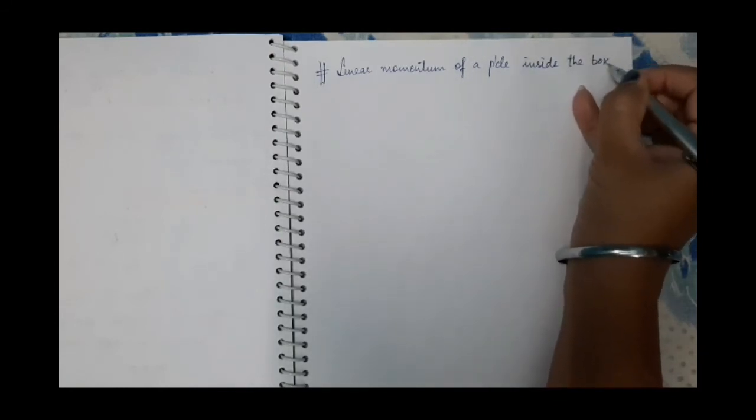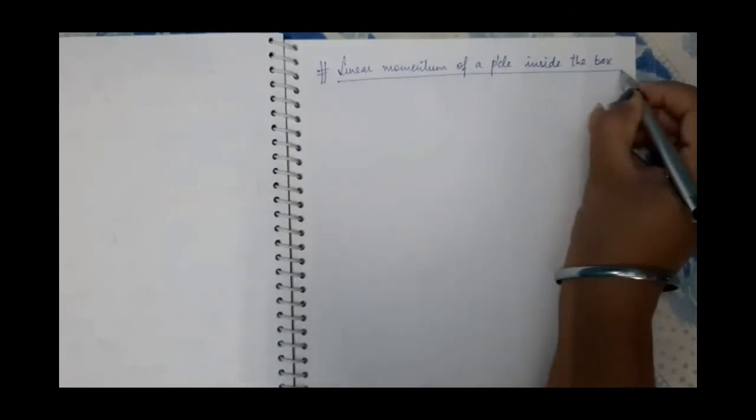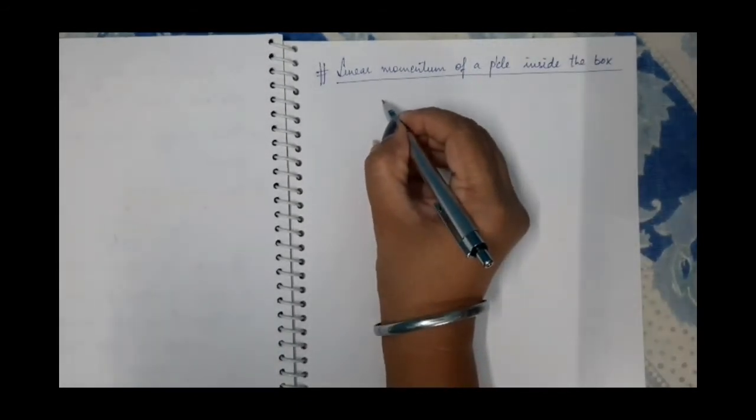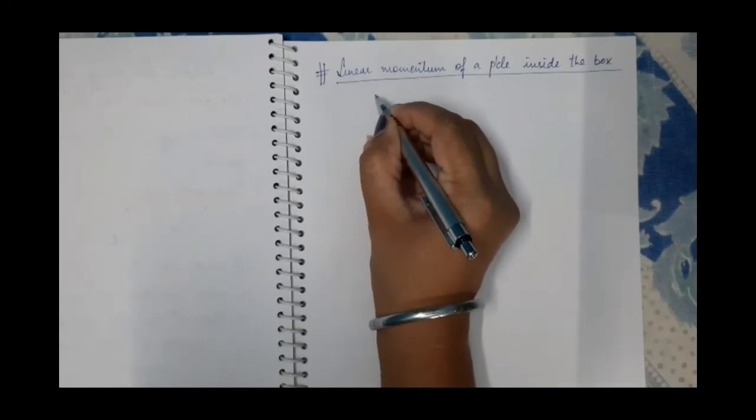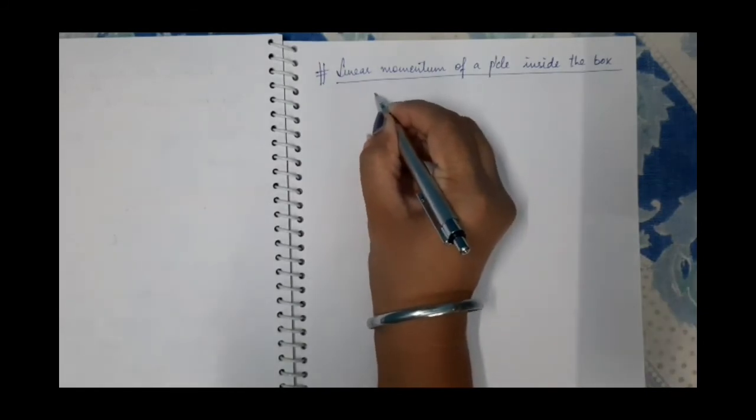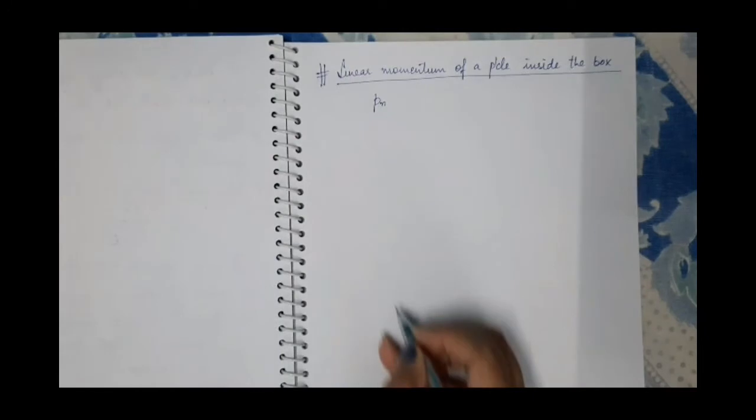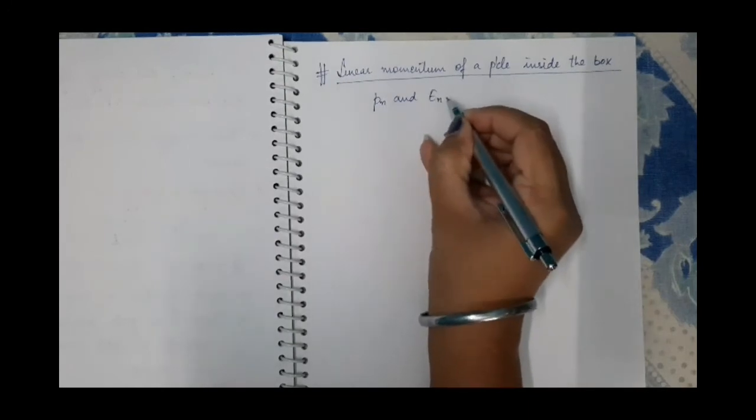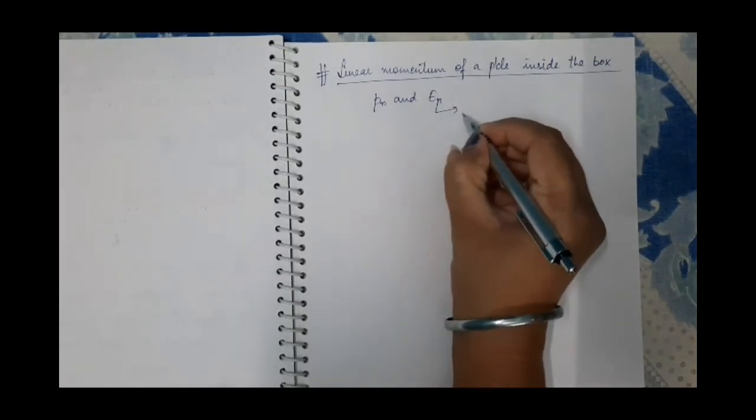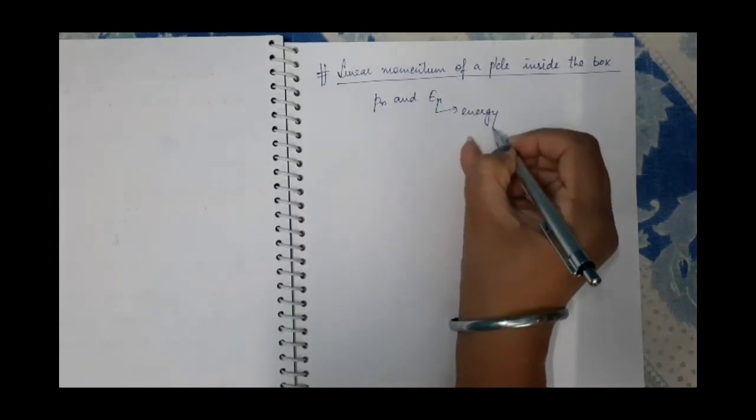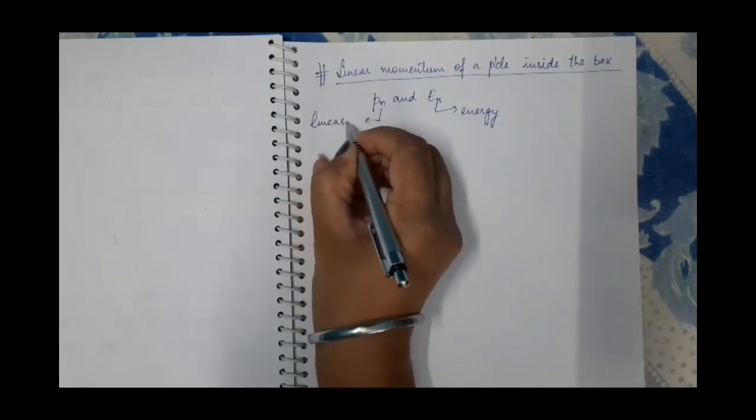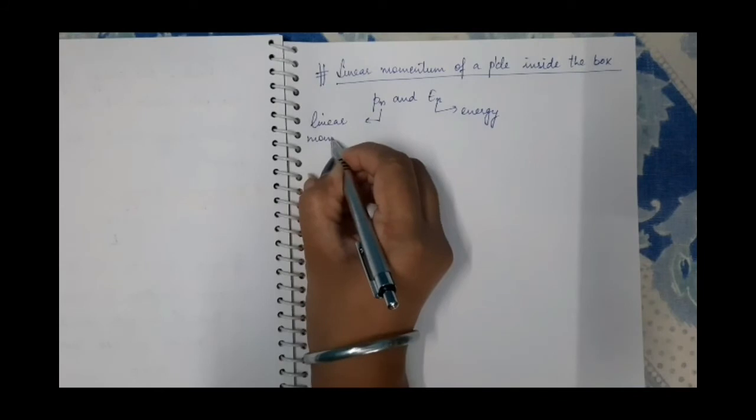And this box is one-dimensional. So suppose the linear momentum of the particle of mass m is Pn in any energy level En, and En is the energy of the particle in any level, and this is the linear momentum of the particle of mass m.